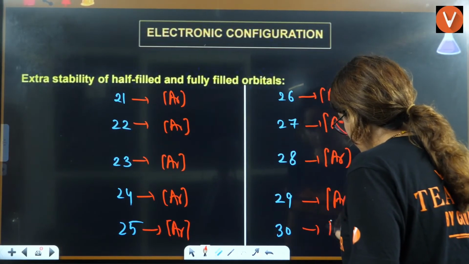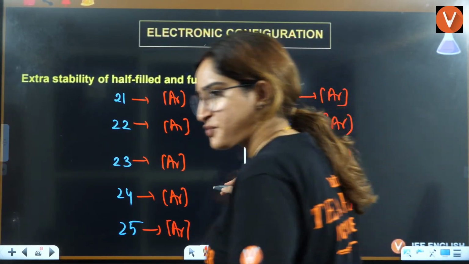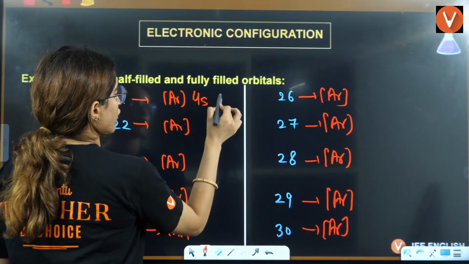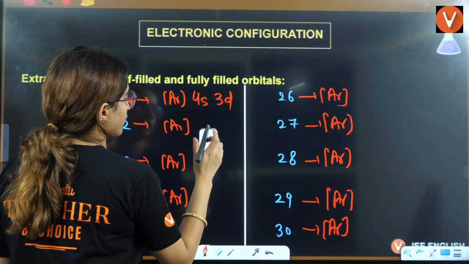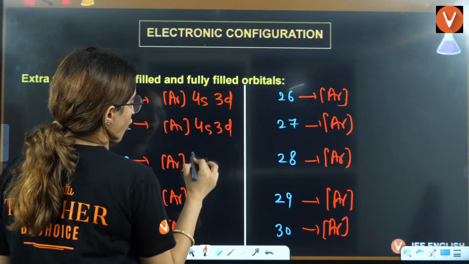Okay. Write 4s everywhere. 4s 3d. I wish I could just copy paste it.